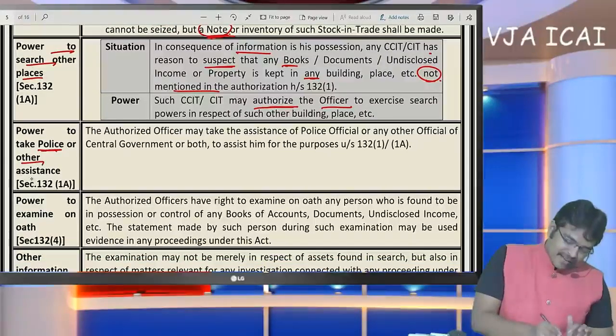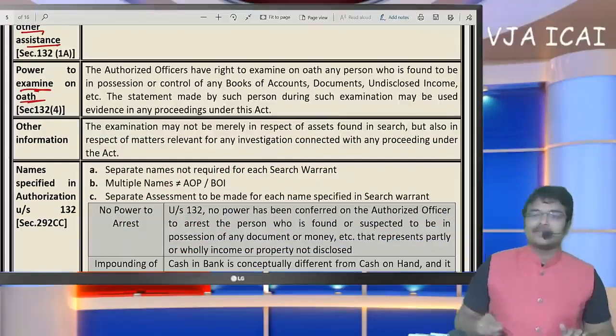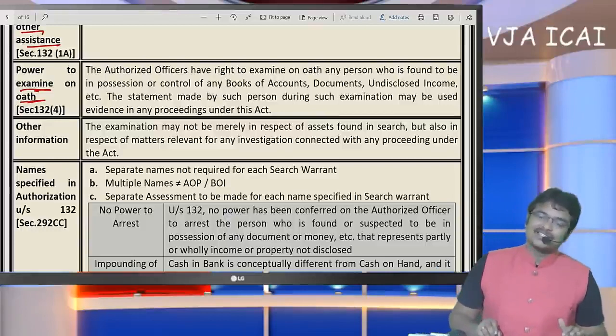If officers require, they can take the assistance of police also, and they can examine on oath the questions asked by the officers to the SSE.